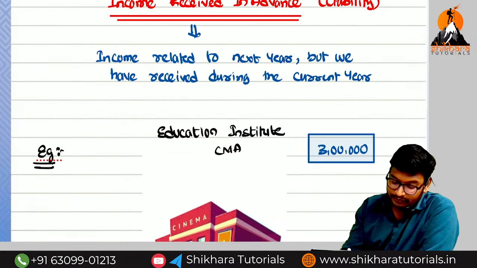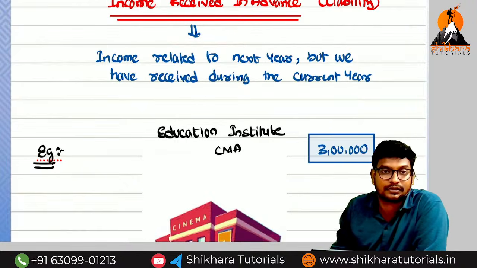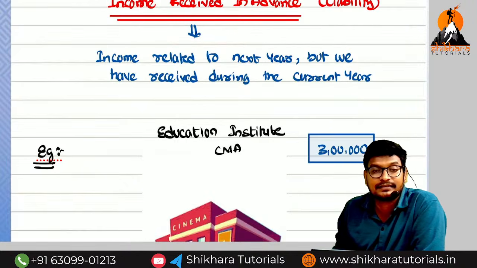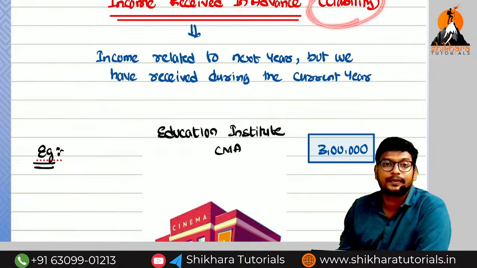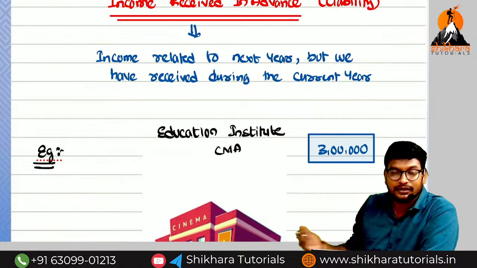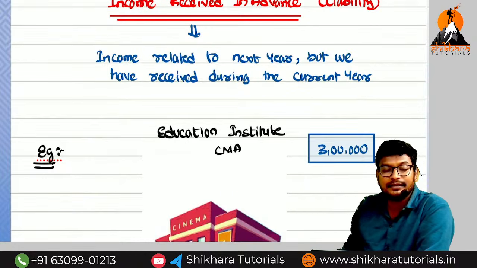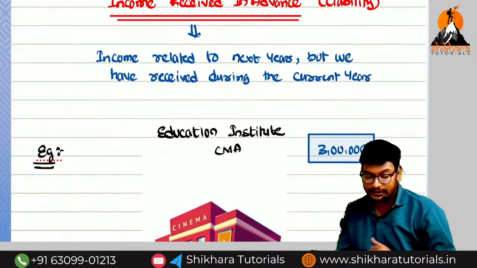So next, the most favorite concept. Most of the people don't know about income received in advance. They will think it is still an asset. It is not an asset, Amma. It is a liability. Okay, now why, sir, is it a liability? We have received the income, sir. We have received the income in advance. Is it an asset? No, it is not an asset, it is a liability. Sir, why, sir? Can you give an example?